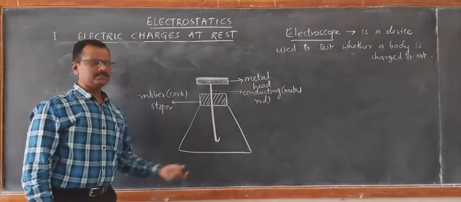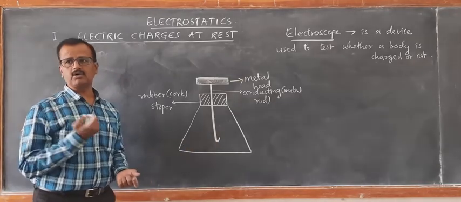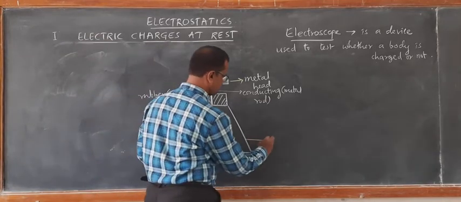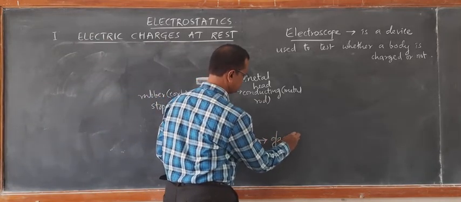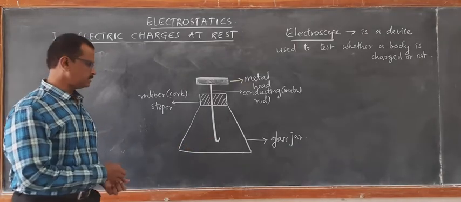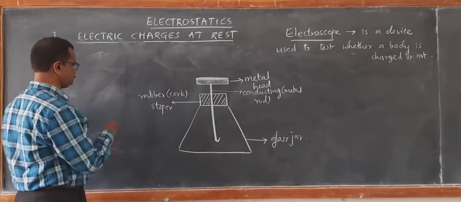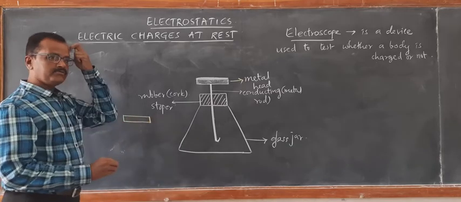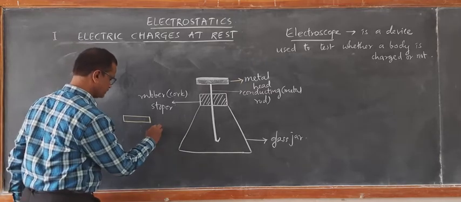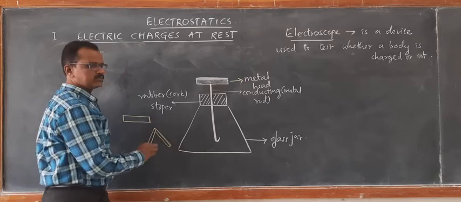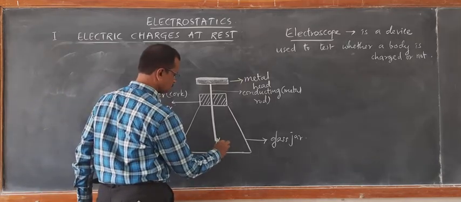The other end of this metal rod has a small hook. And this is a glass jar. This metal rod with the hook is taken inside the glass jar. Before that, a thin gold foil is taken and folded like this, and this fold is kept at this angle.